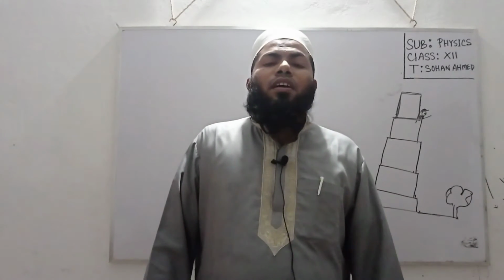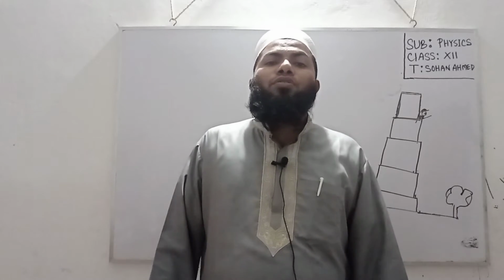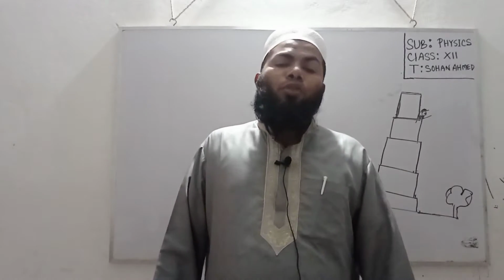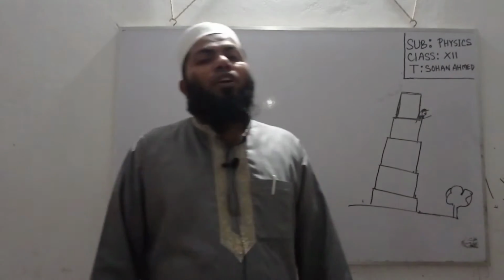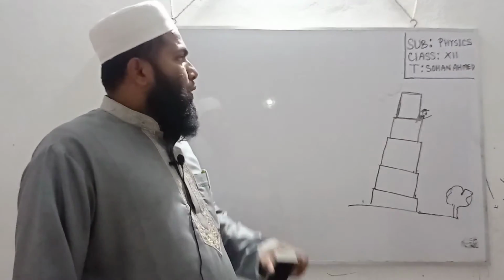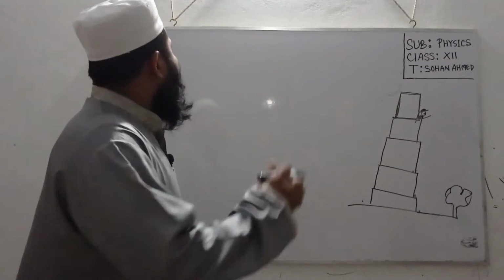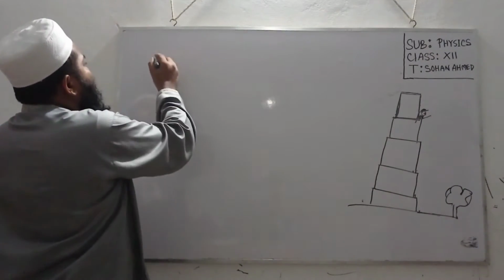Today I am here before you to discuss the laws of falling bodies. Dear students, today we will discuss the laws of falling bodies.